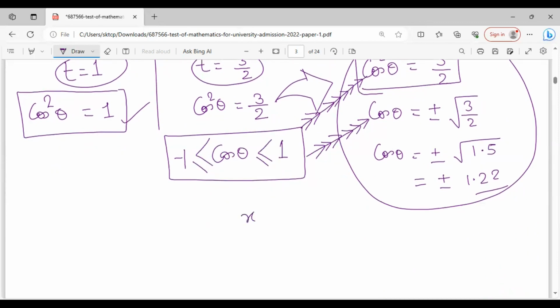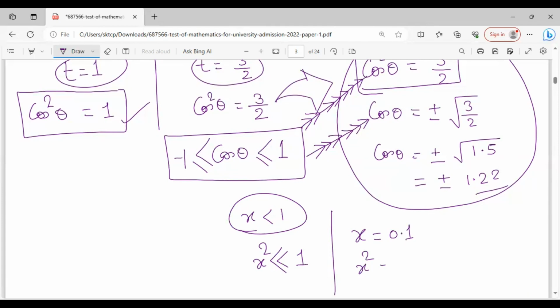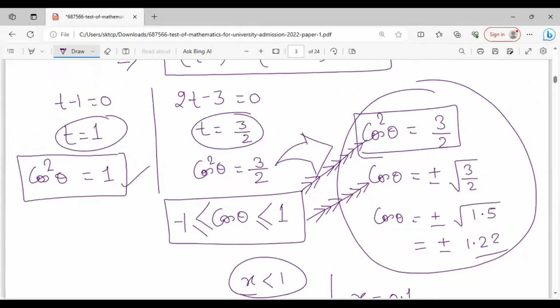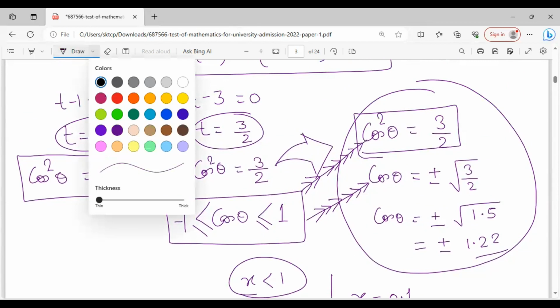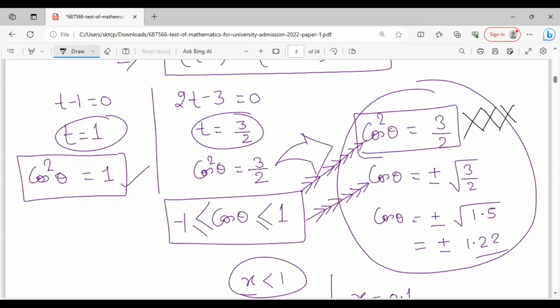What I'm trying to say is, if x is less than 1, its square will always be less than 1, far less than 1. Let us take an example. Let us suppose x is equal to 0.1. Whenever you do the square, you will get 0.01. This will be further less than the value of x. So directly we can say that cos squared theta is equal to 3 by 2 is not a possible case, right?